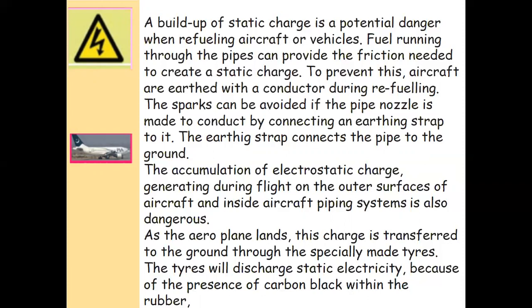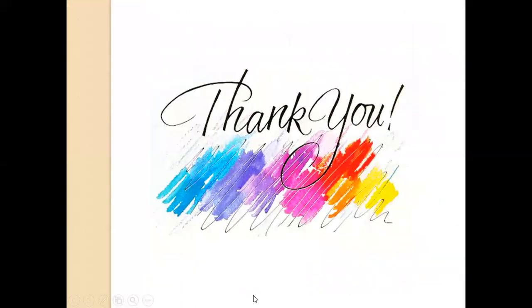So the tires of the aeroplane are made with special conductive rubber, so whenever the aircraft touches the ground, because of these conductive tires, all the static charge built up on the aeroplane body is discharged. So this is how we reduce the risk of explosion. So this is all. Thank you.